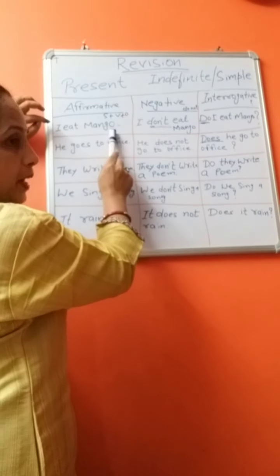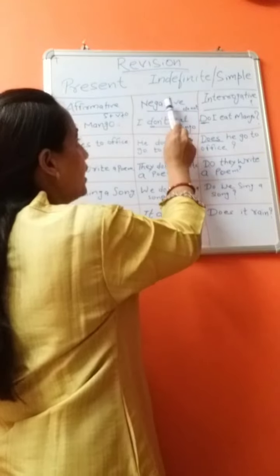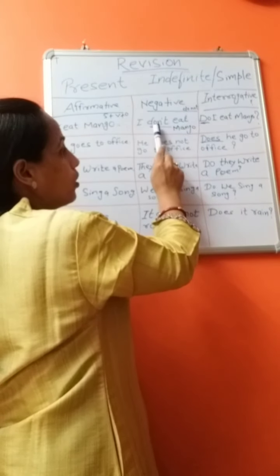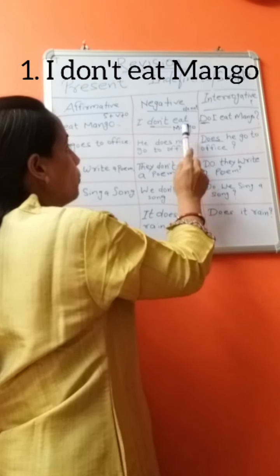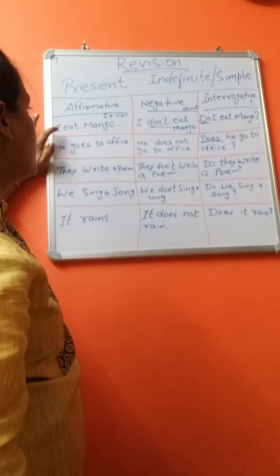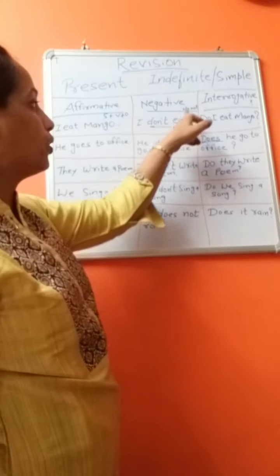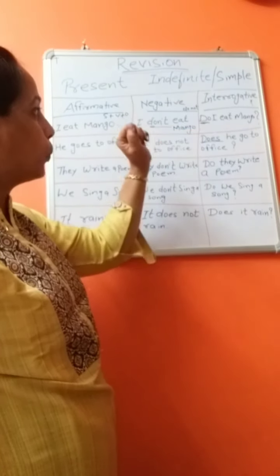I eat mango. And in a negative sentence we add do not, or you can use the contraction form also. I don't eat mango. The same sentence in affirmative, I eat mango, and in negative form, I do not eat mango, or you can say I don't eat mango.